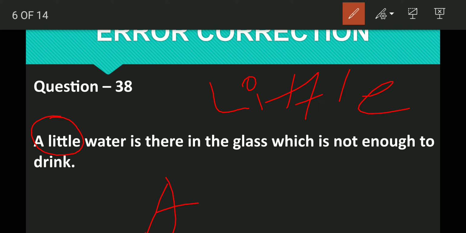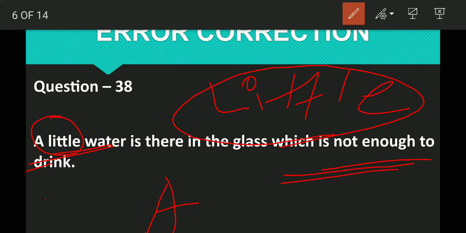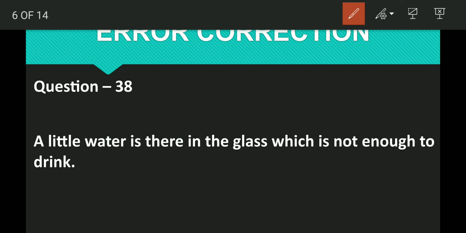This sentence must be positive, but this sentence is not positive. This is a negative sentence. "A little water is there in the glass, which is not enough to drink." It means the sentence is negative. Instead of "a little," we have to use only "little."